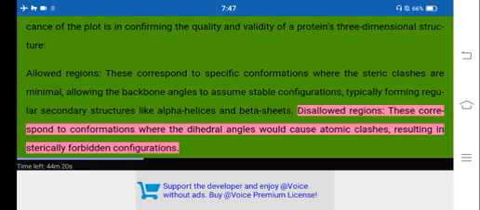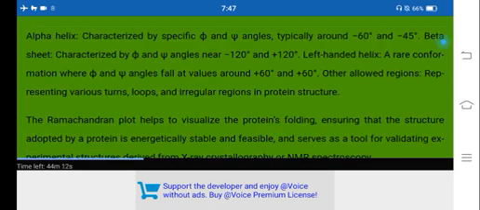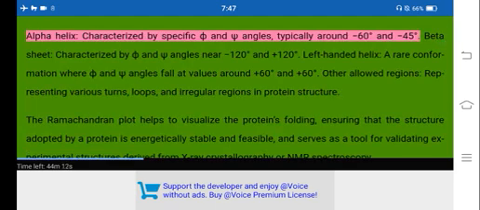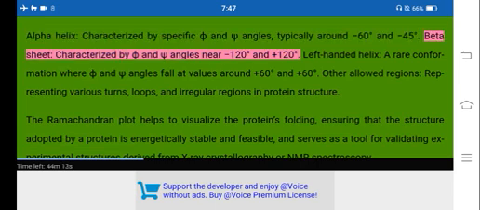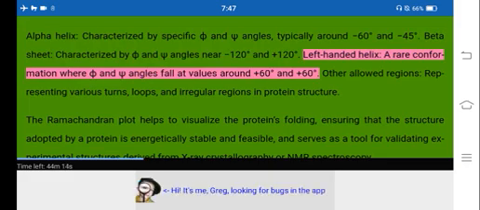Disallowed regions. These correspond to conformations where the dihedral angles would cause atomic clashes, resulting in sterically forbidden configurations. The plot is often divided into 4 regions. Alpha helix, characterized by specific phi and psi angles, typically around -60 degrees and -45 degrees. Beta sheet, characterized by phi and psi angles near -120 degrees and +120 degrees. Left-handed helix, a rare conformation where phi and psi angles fall at values around +60 degrees and +60 degrees.